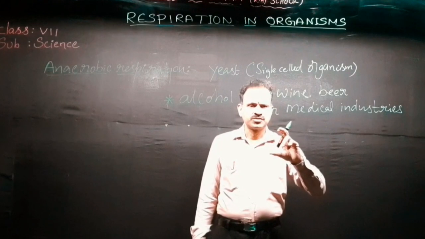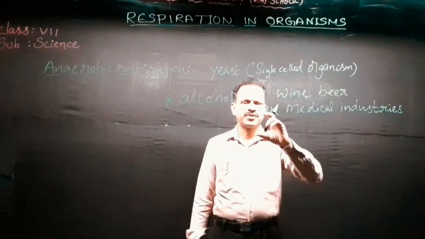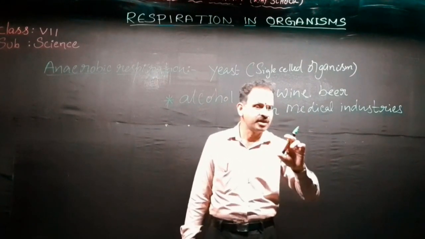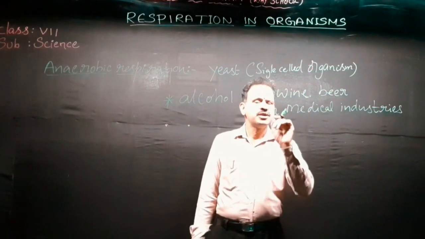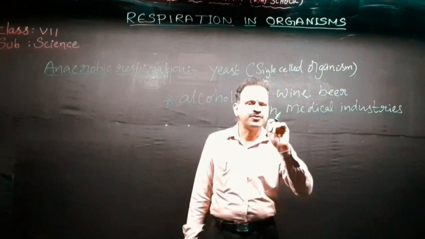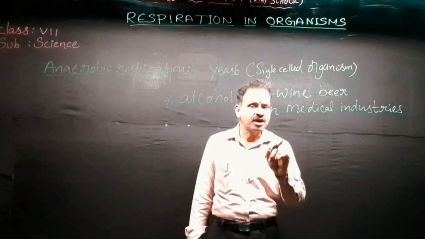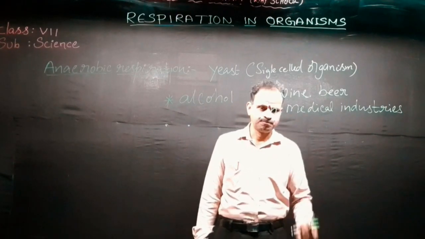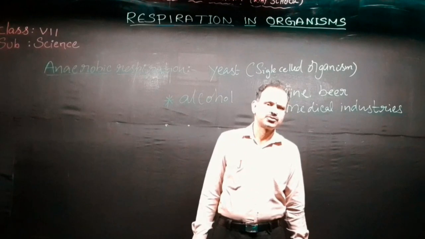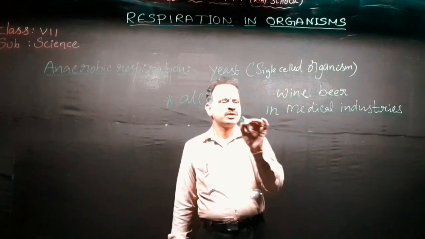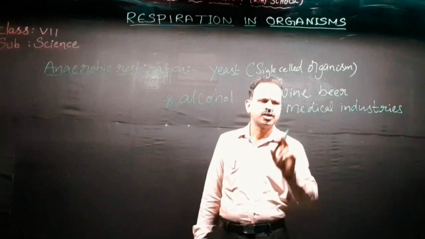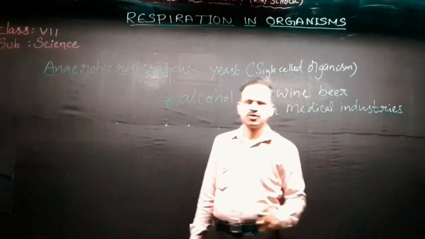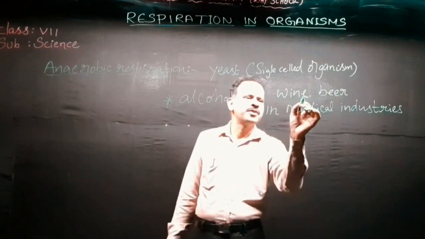Some medicines we can preserve in alcohol better than in water. Here they use a little amount of alcohol, which is not harmful to the body. So anaerobic respiration is important in the medical industries to produce alcohol, and to prepare wine and beer.